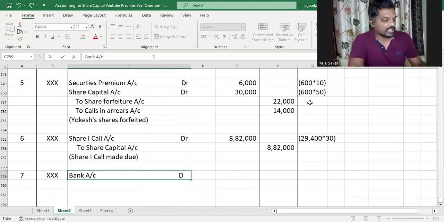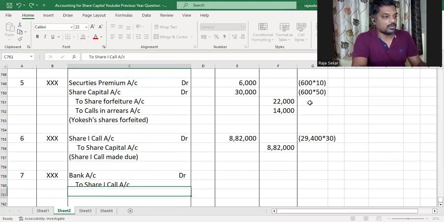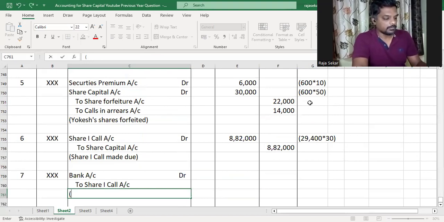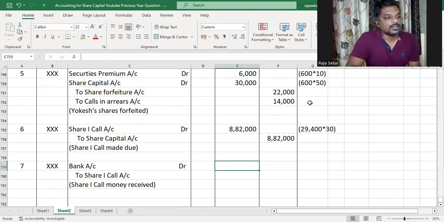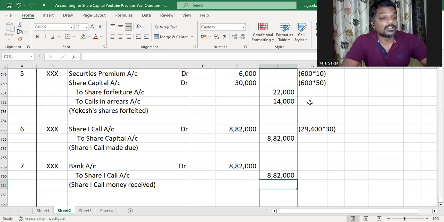without any calls in arrears, because Yogesh's calls in arrears is not relevant here anymore because the shares have been forfeited. So bank account debit to share first call. We receive the total amount, therefore it will be 8,82,000. With that, we have come to the end of this problem, my dear children.